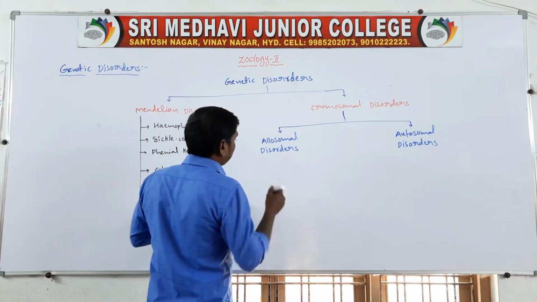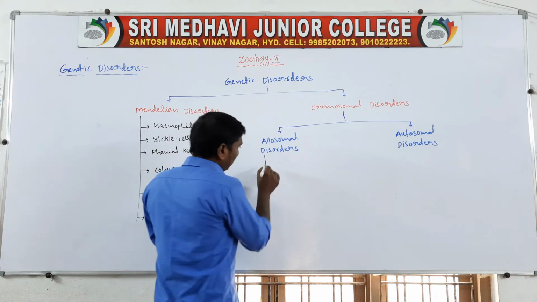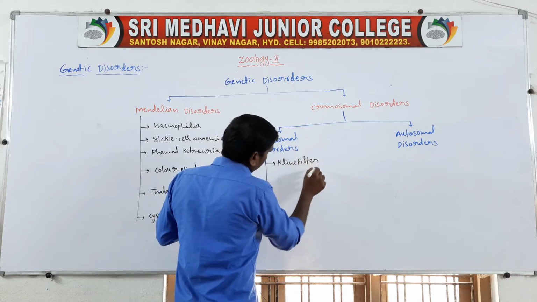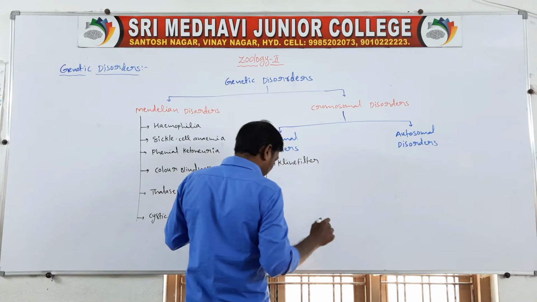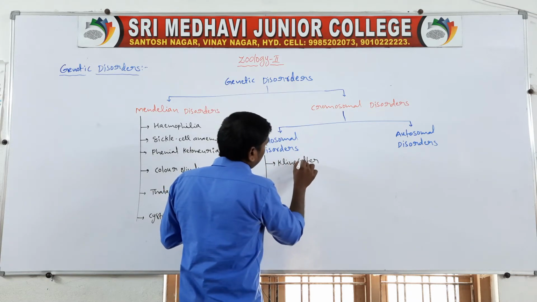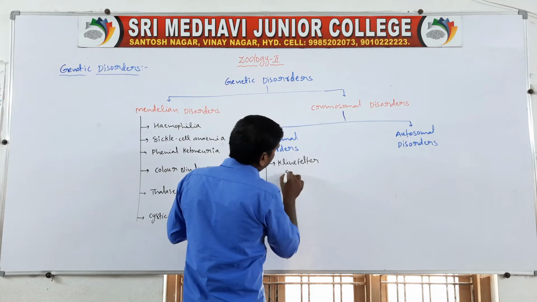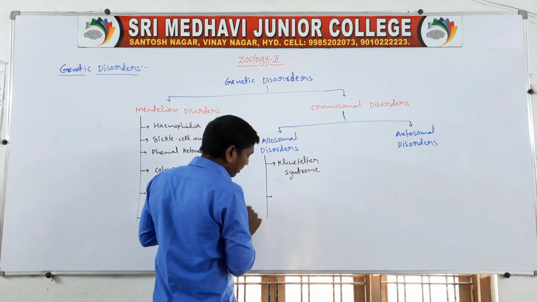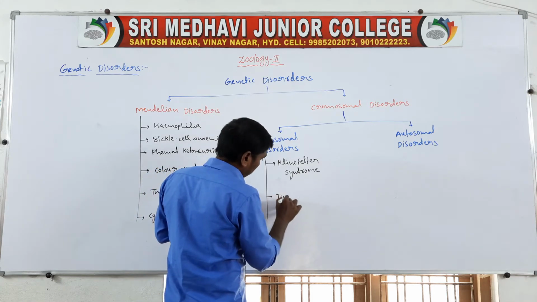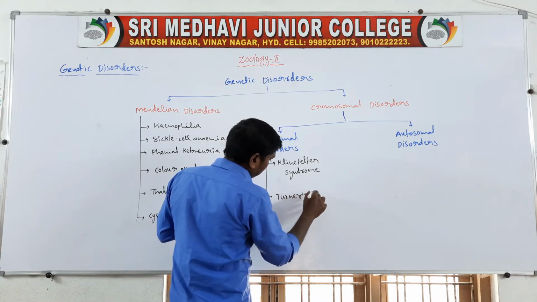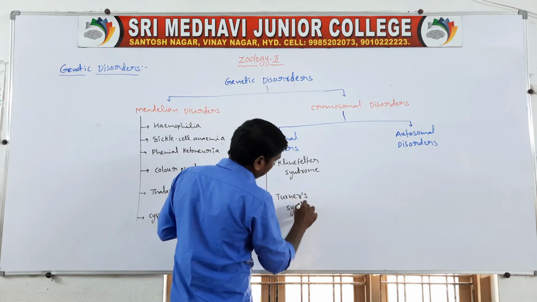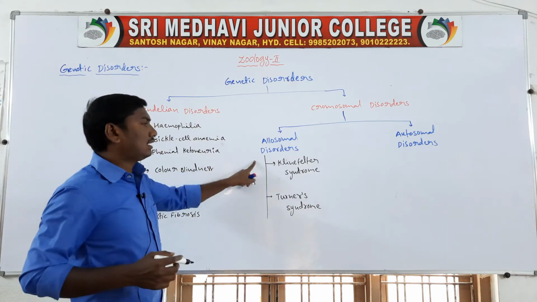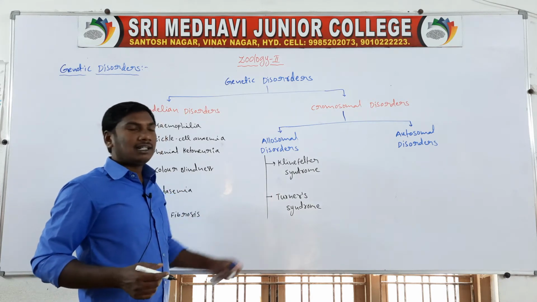The allosomal disorders are Klinefelter syndrome and, second one, Turner syndrome. These are the two types of allosomal disorders: one is Klinefelter syndrome, another one Turner syndrome.